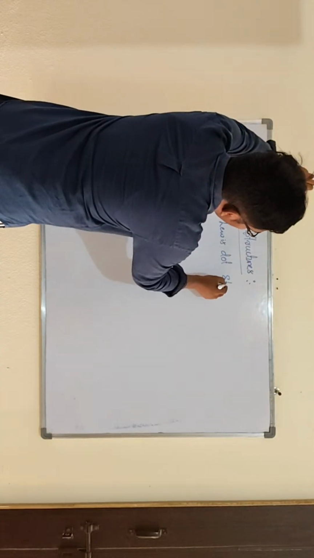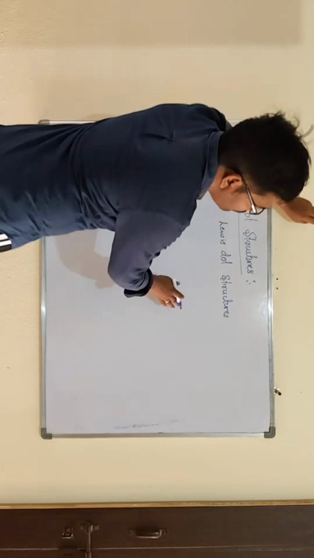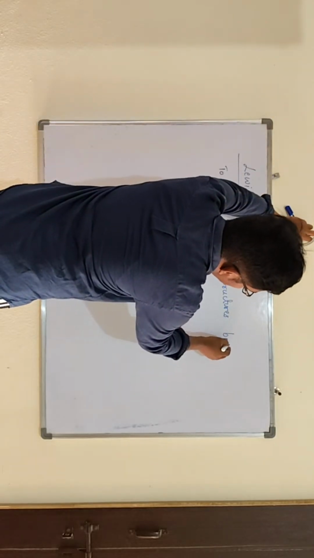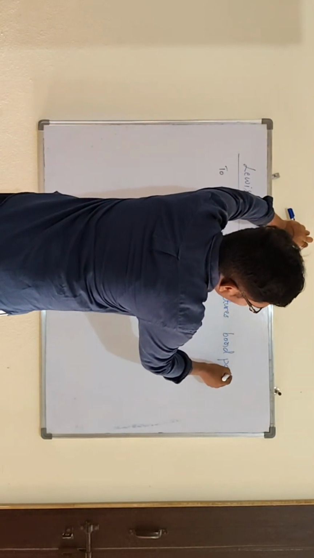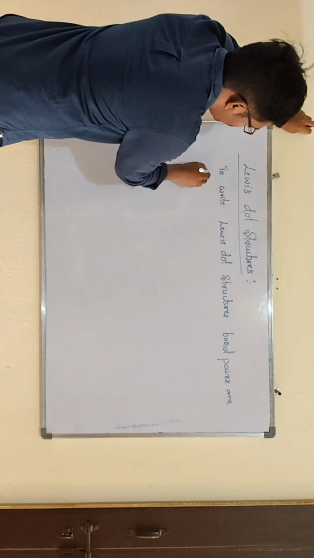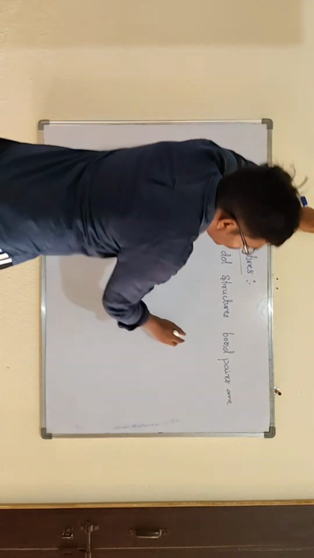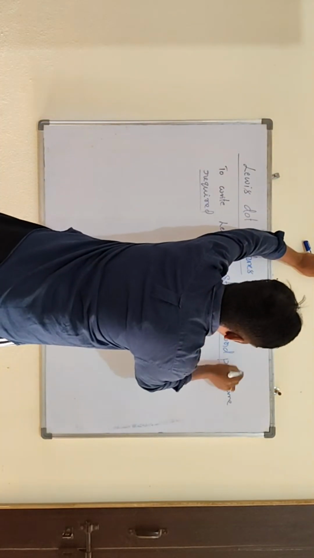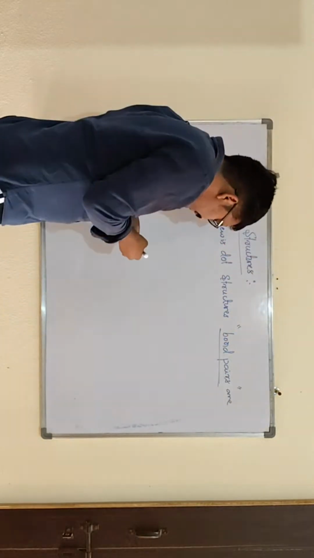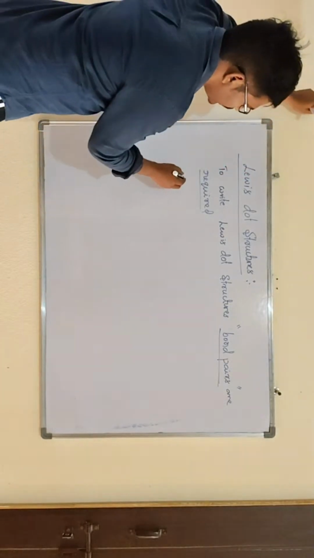Remember, it's very, very important. Bond pairs are very important. So to find the bond pairs,